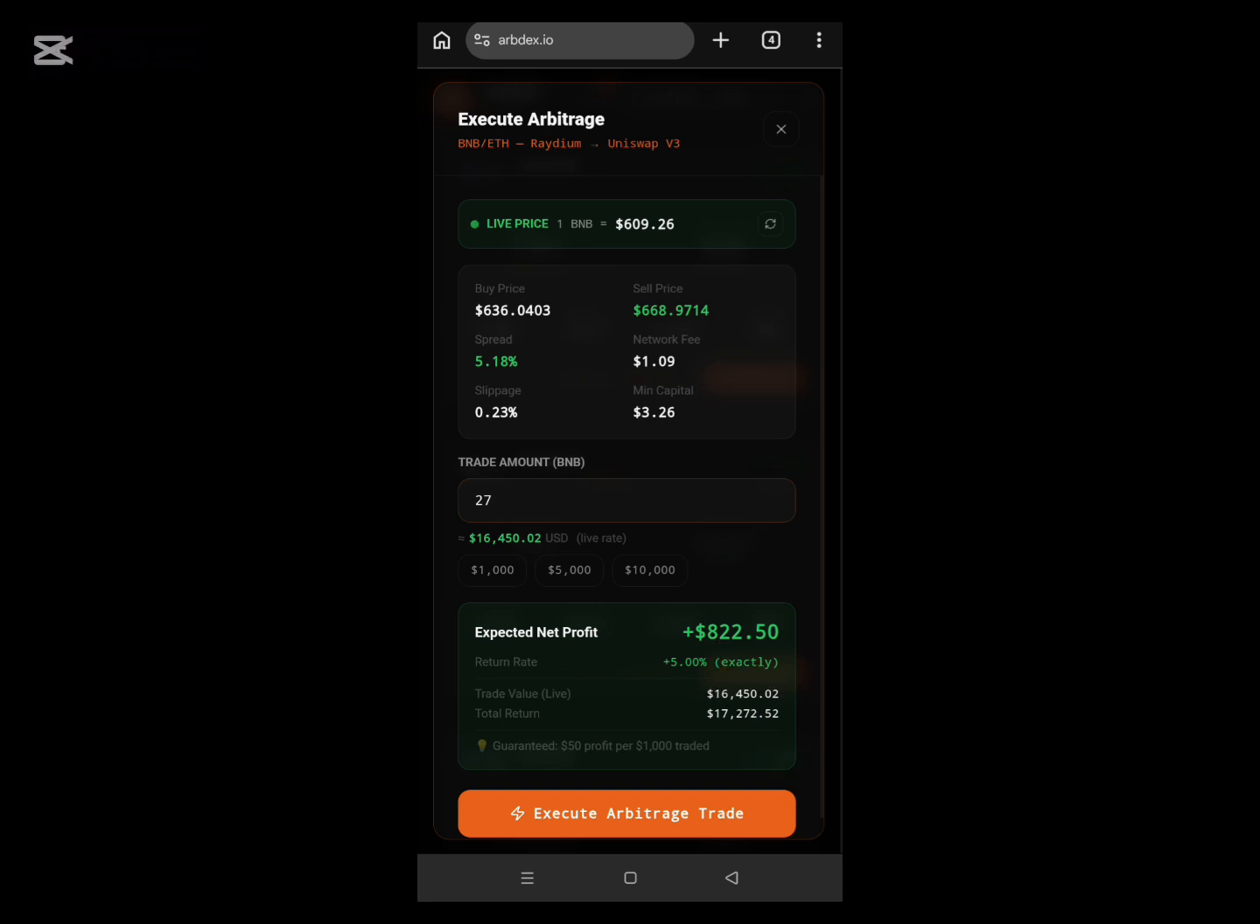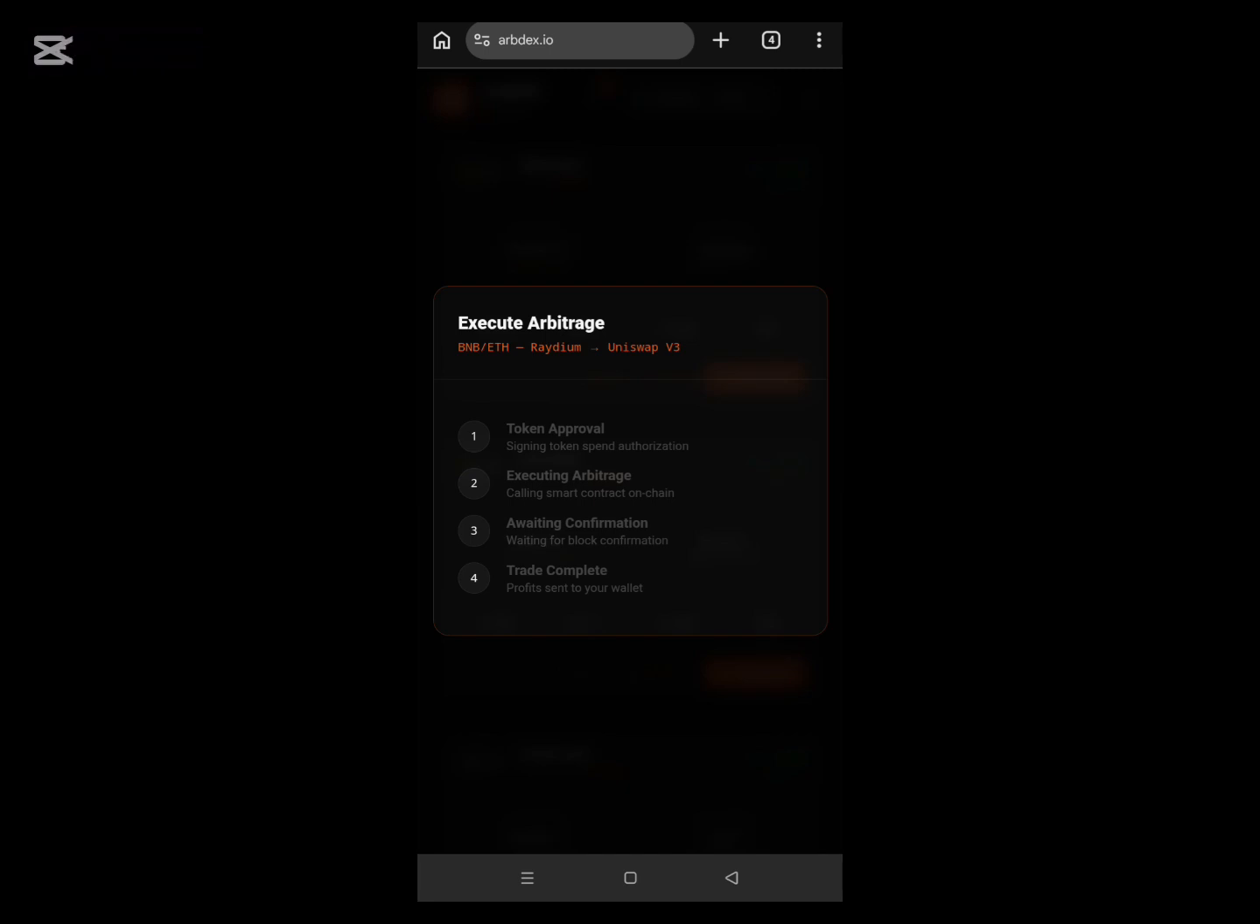Good. And then once you put it like this, all you need to do is to click on execute arbitrage trade to execute. Now this 27 BNB I am using for this trade is worth 16,450 USDT, point some fraction of cents. Good. So with this 16,450 USDT, I'll be making a profit of 822. That's how this thing works. So now all I need to do is just to click on execute trade, and you wait for it to execute.